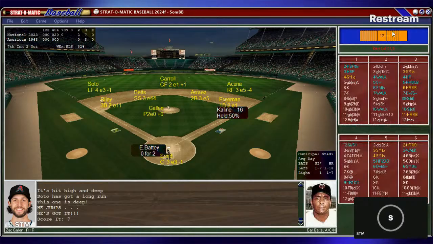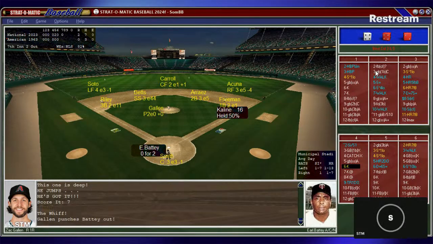Batty's 0 for 2. Killebrew still on at first. Smith puts the target down. Gallen working from the stretch. Here's the pitch to Batty. Batting for Zach Gallen. We go to the seventh. It's two leaguers. So now we need to make some moves. Let's see who will come in and make the move here.